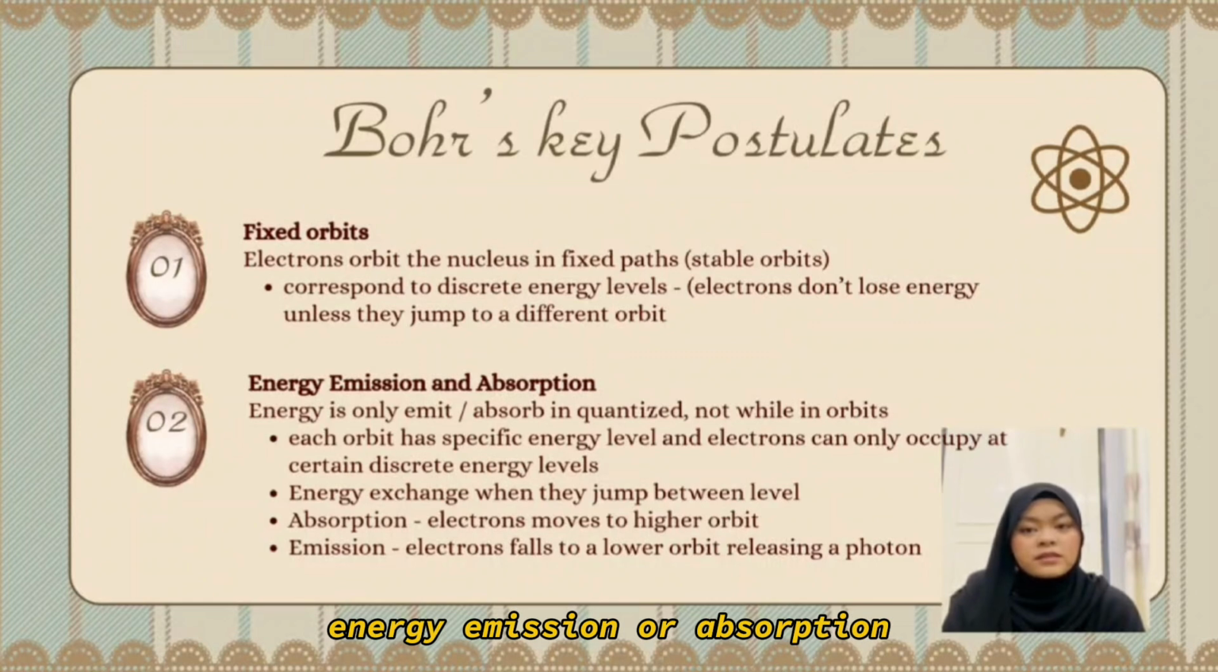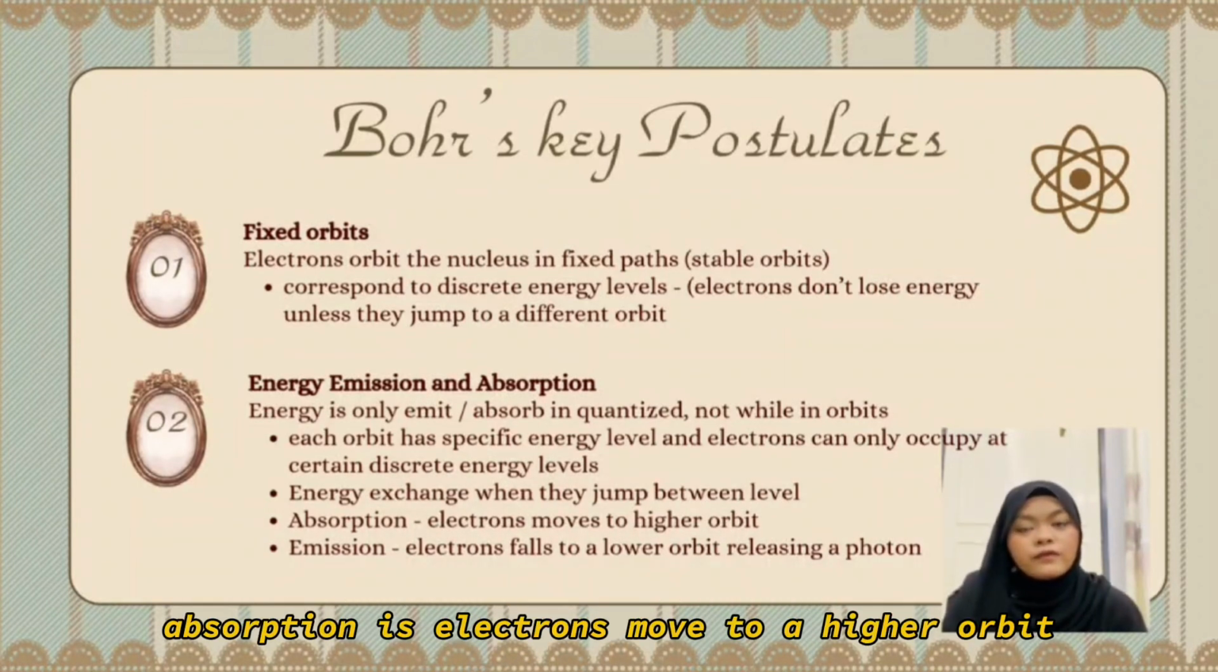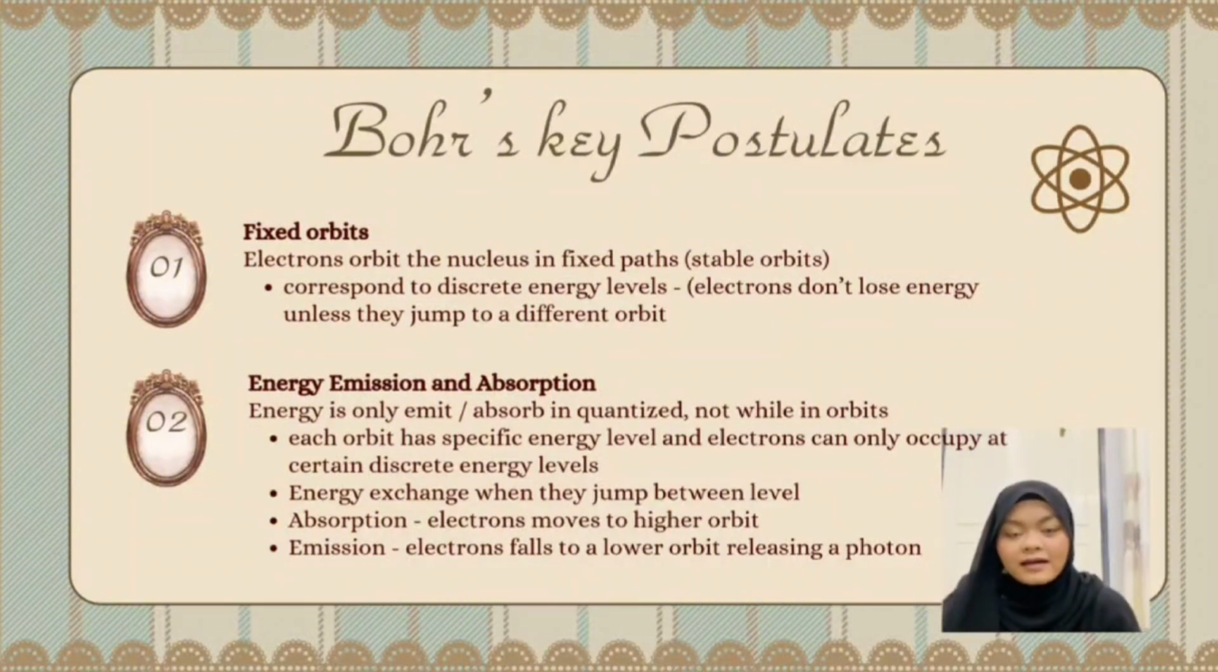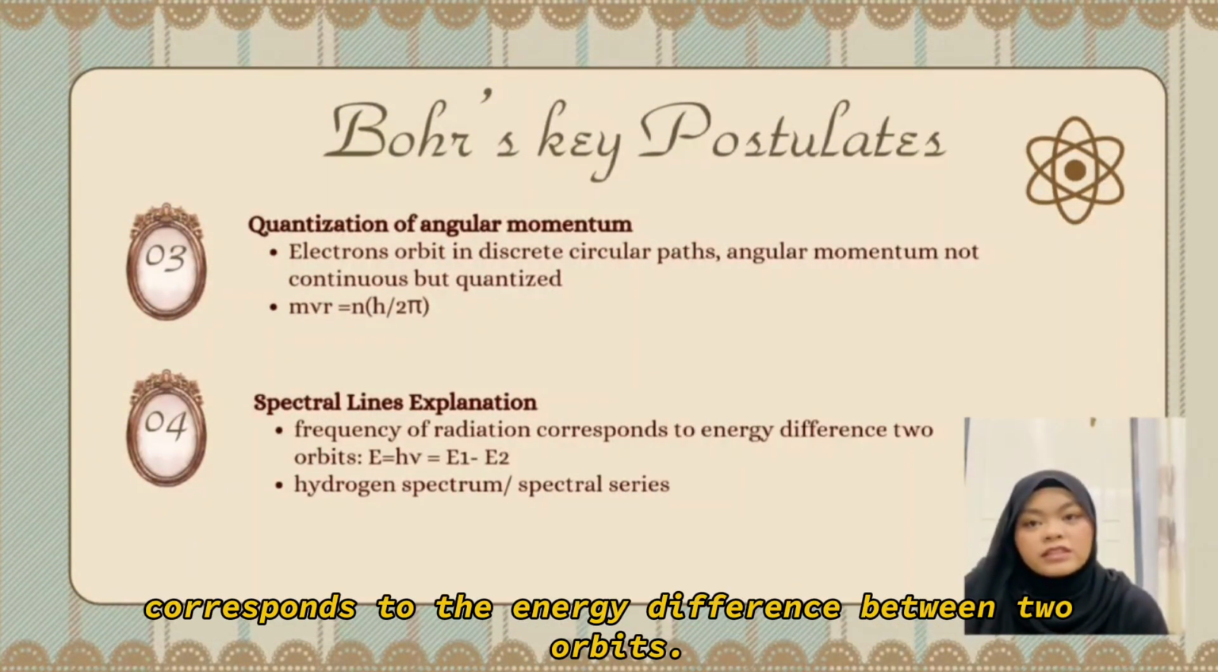Energy emission or absorption: energy is exchanged only when electrons jump between levels. Absorption is when electrons move to a higher orbit, while emission is when electrons fall to a lower orbit, releasing photons. As for the spectral lines of emission, the frequency of radiation corresponds to the energy difference between two orbits.